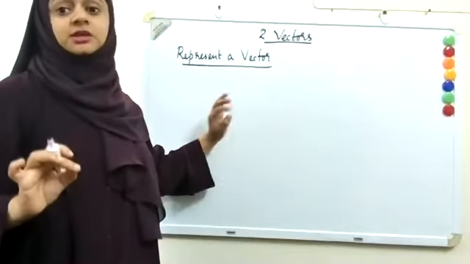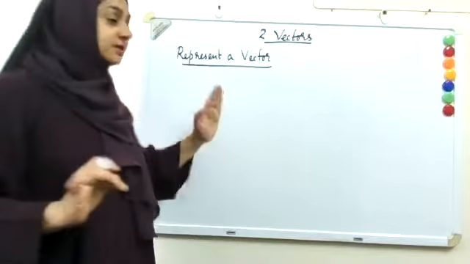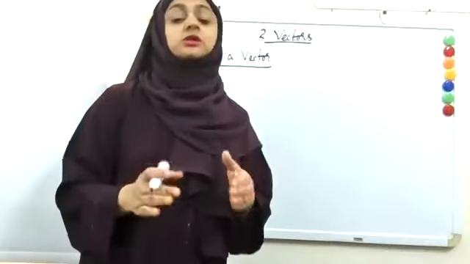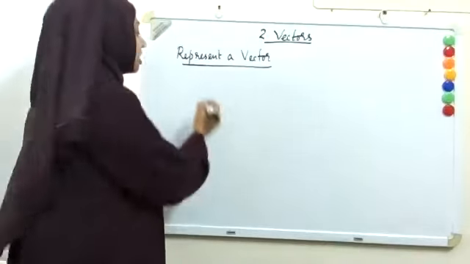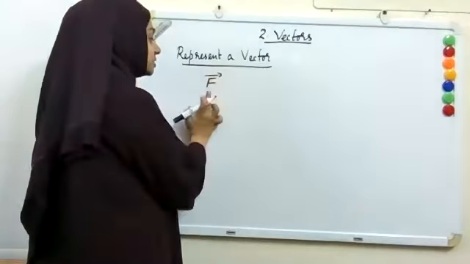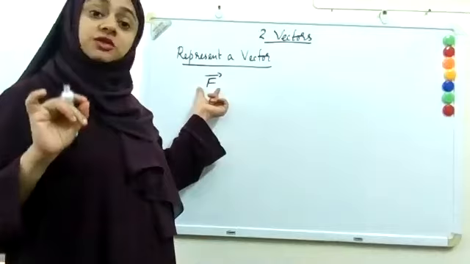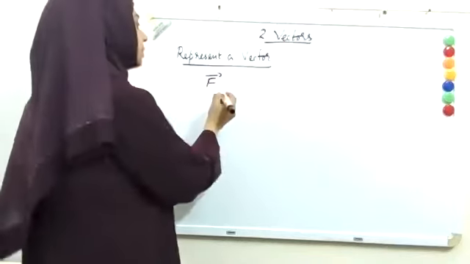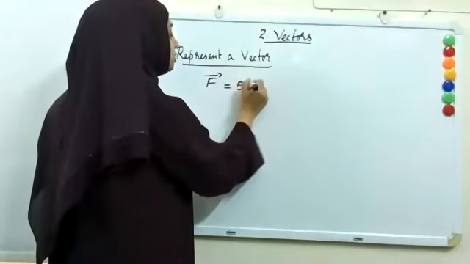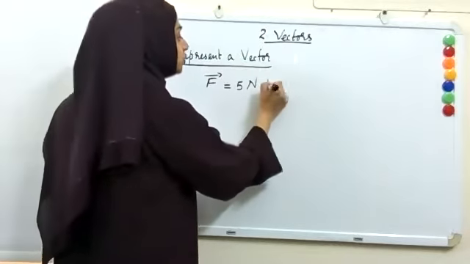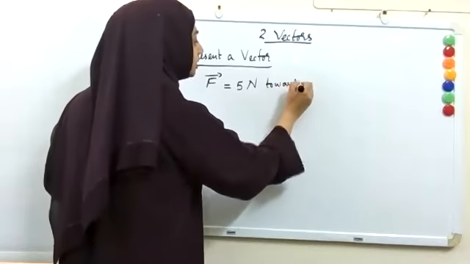Geometrically, we can represent a vector with a line and an arrow. And the line should have a length proportional to its magnitude. For example, I want to express a vector F. F is a force, so you can write it by the symbol F. And if it is a vector, to show it is a vector, we put an arrow mark above it. Suppose I have a force equal to 5 Newton. And this 5 Newton force is towards east.